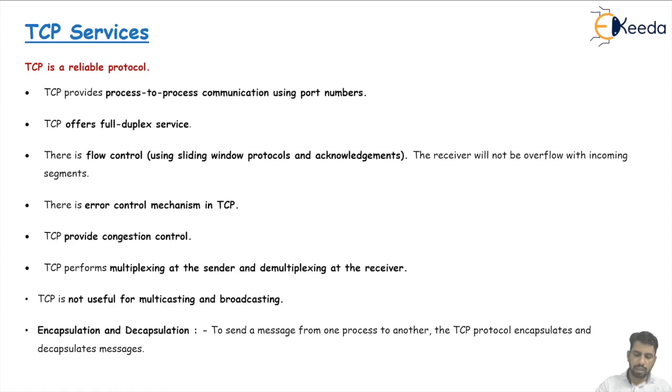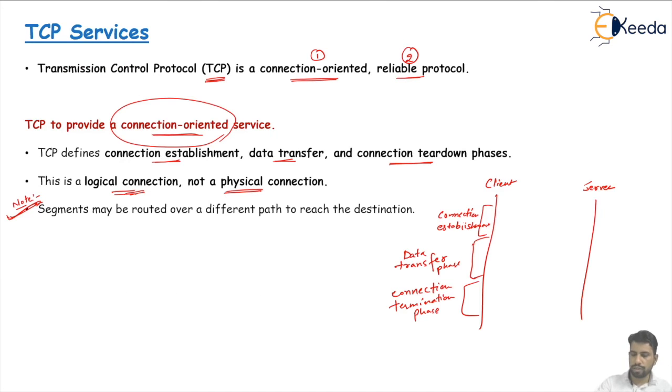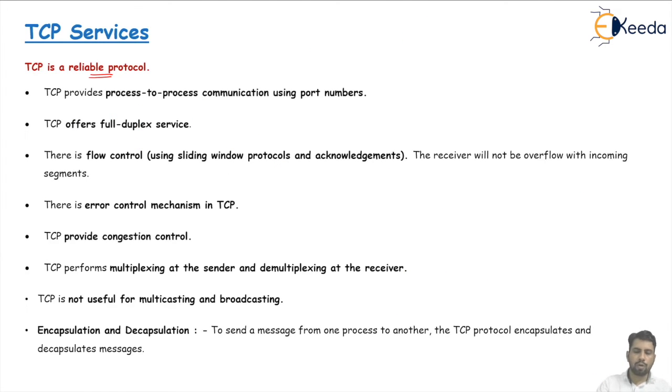The next point is that TCP is a reliable protocol. This is the second point we mentioned. Why do we call this a reliable protocol? First of all, TCP provides process to process communication using port numbers. Using port numbers means we have an identifier, the port number, to uniquely identify the process running in the computer.